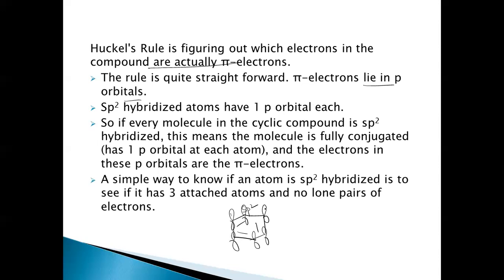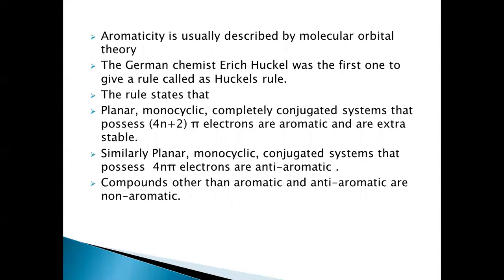The electrons in these p orbitals are pi electrons. And aromaticity is usually described by molecular orbital theory.